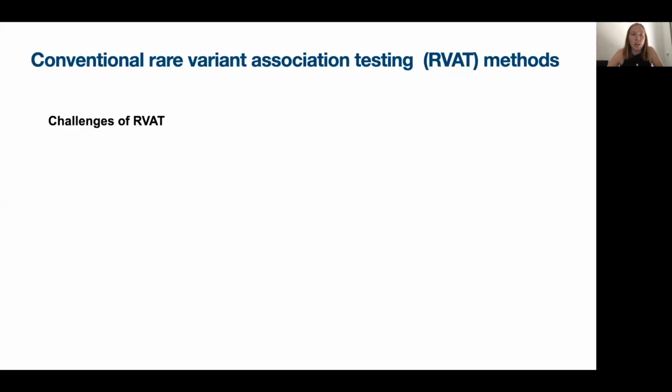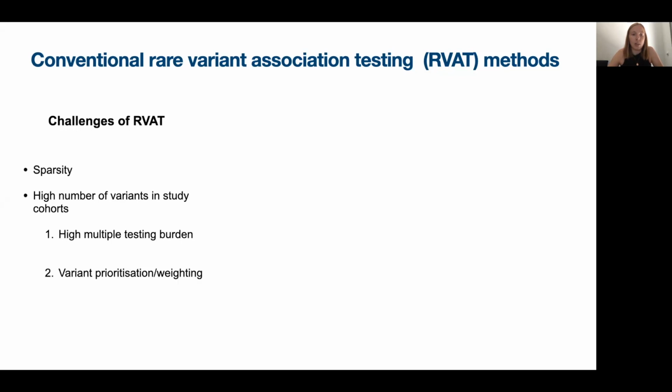So, rare variants are expected to have strong phenotypic effects, and therefore studying them is of great relevance. However, the analysis of rare variants poses critical challenges. For example, we face data sparsity, and also a very high number, i.e. millions of different variants when analyzing large-scale cohorts, since many of the variants are private, so only present in a single individual. This leads to the problem of a high multiple testing burden when association testing would be done for each variant individually as in classical GWAS. And also, it is difficult to prioritize variants.